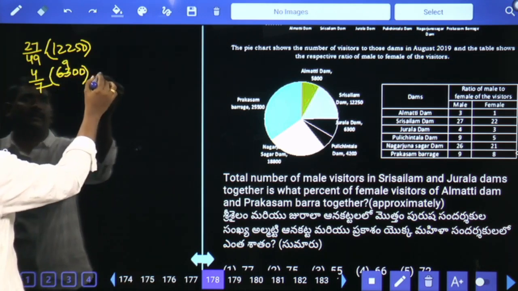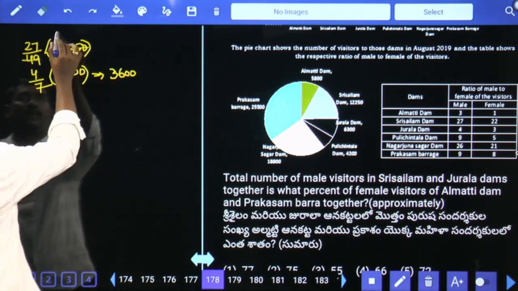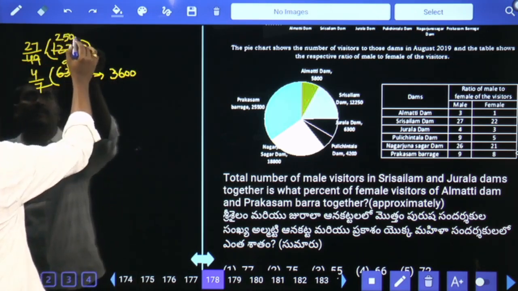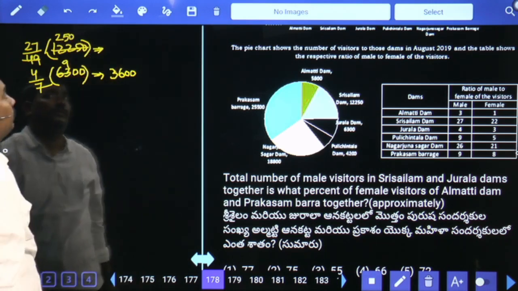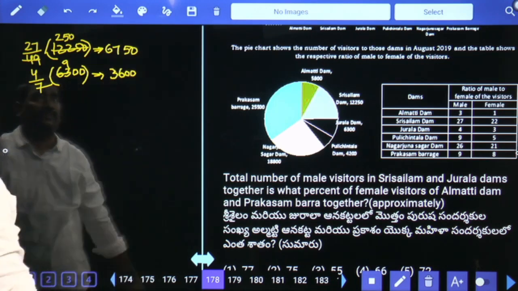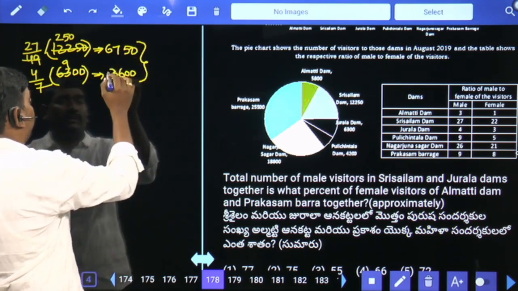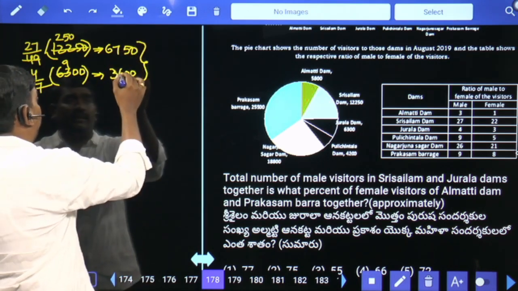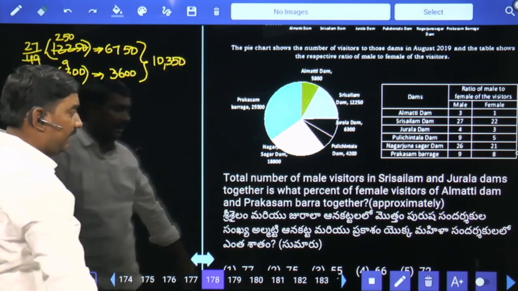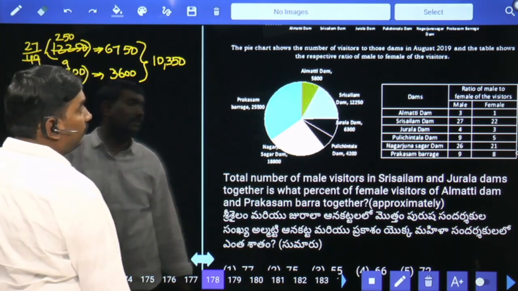7 9 times 3,600. 49 2 times 98, 245 means 5 times, 6750. Total 6,000, 3,000, 9,000, 700, 600, 10,350. Next, female visitors of Almatti Dam and Prakasam Barrage Dam.